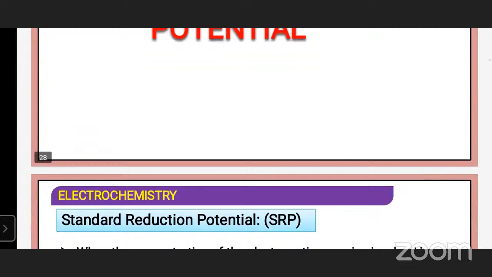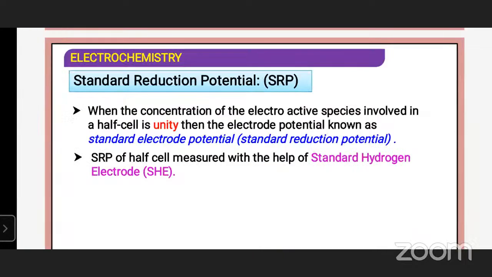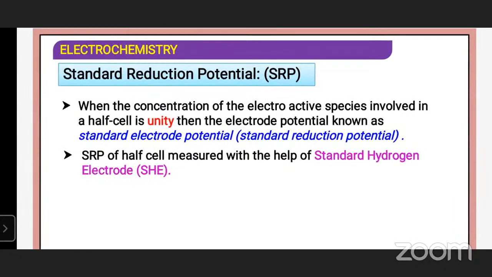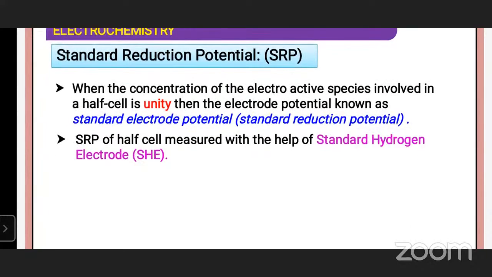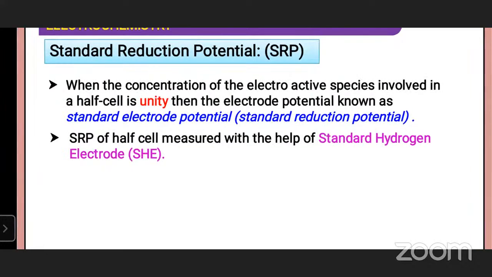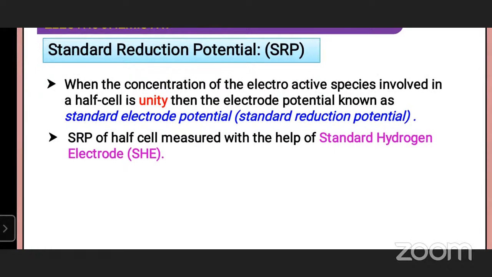What is standard reduction potential? SRP. When the concentration of the electroactive species involved in a half cell is unity, then the electrode potential is known as standard electrode potential, or standard reduction potential.